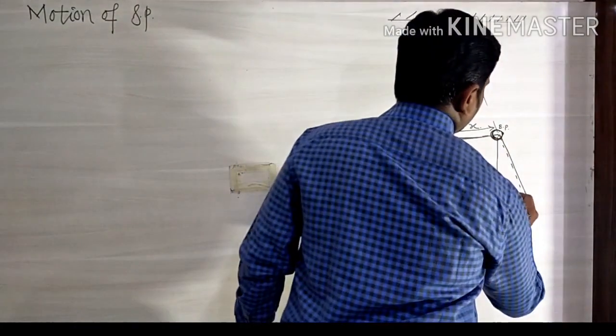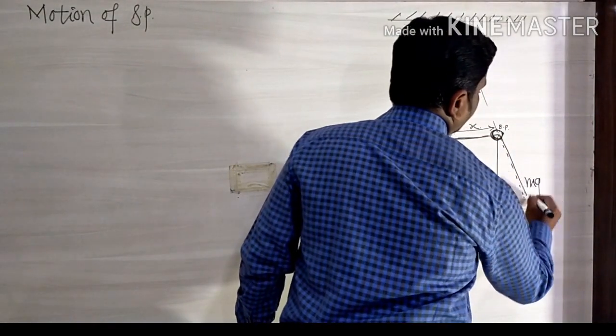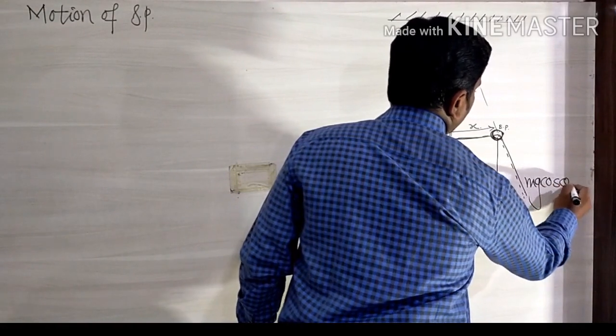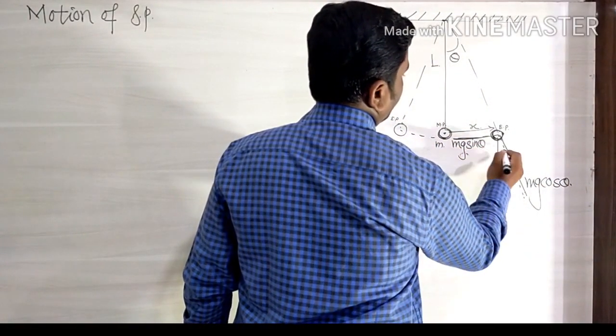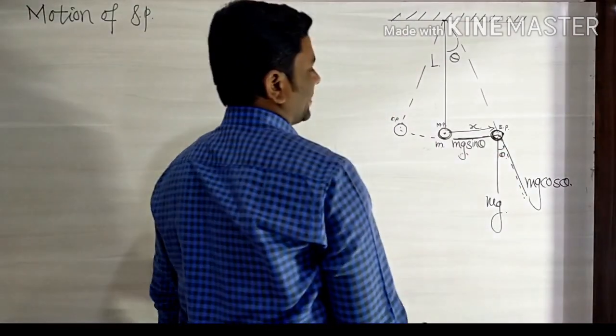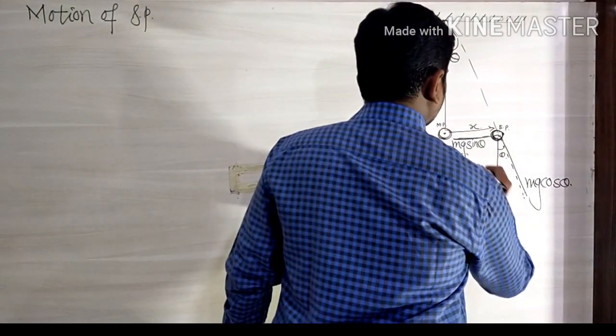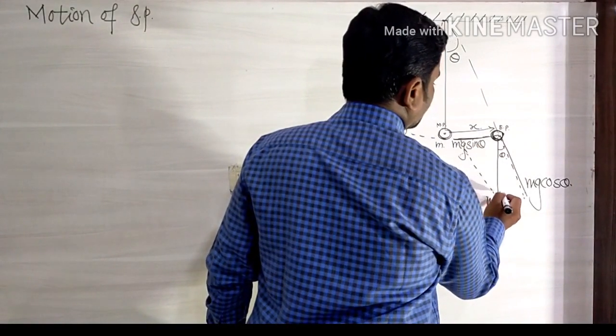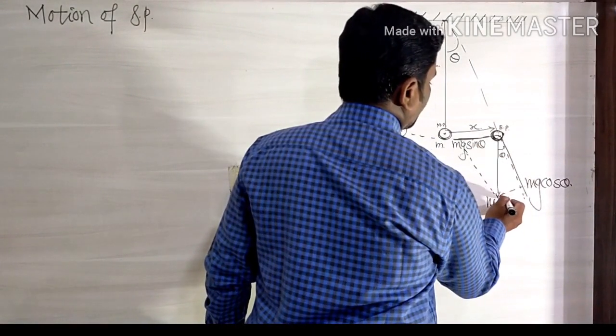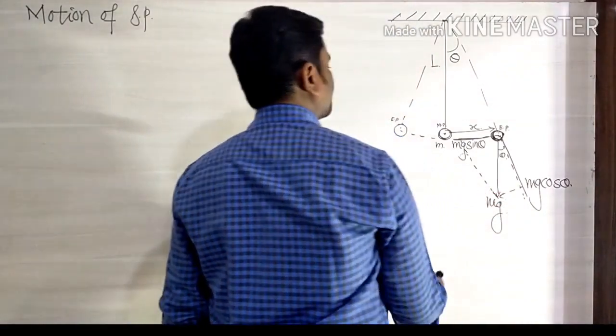The vertical component is mg cos theta and the horizontal component is mg sin theta. So mg is divided into two mutually perpendicular components like this.